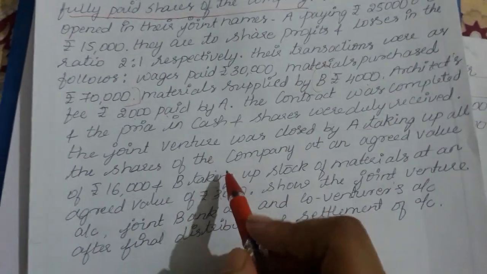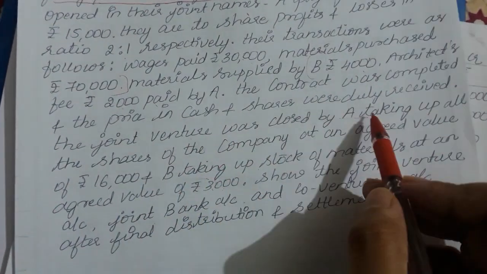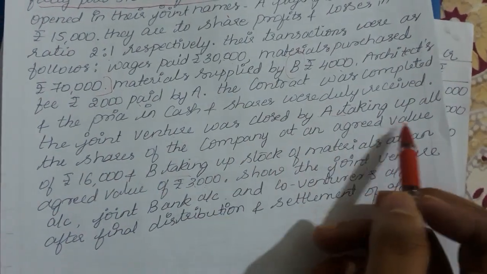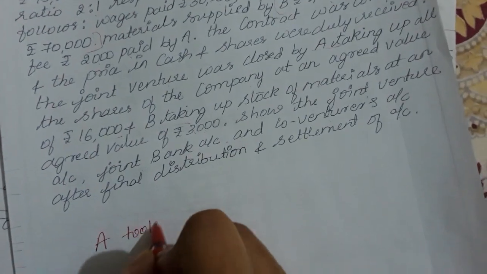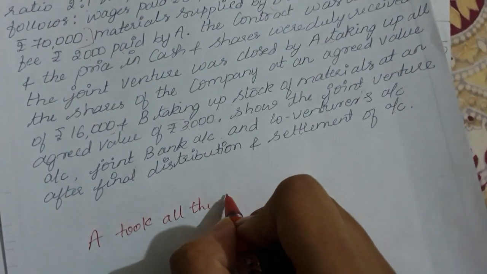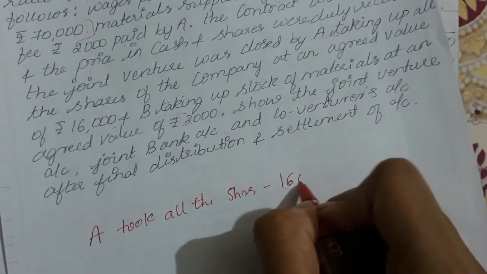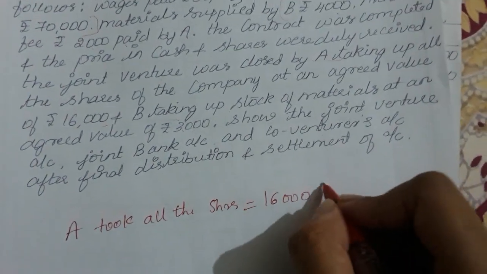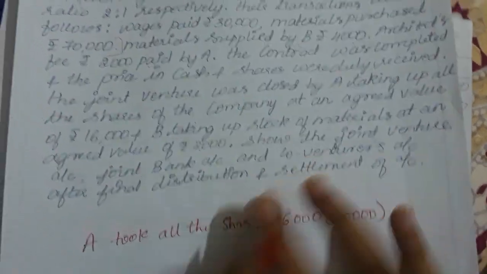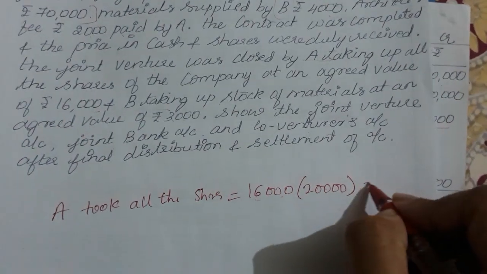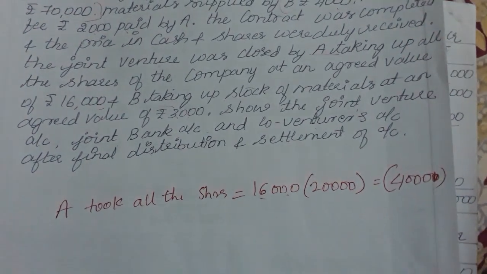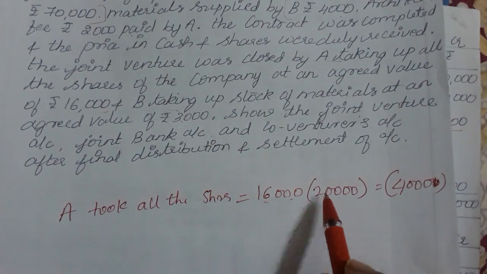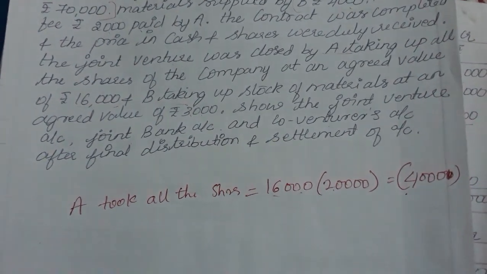Coming to this one we are left with: A took up all the shares of the company at an agreed value of 16,000, right? So what is the original value of the shares? 20,000. That is, the shares were 20,000, but A took over for 16,000. So the remaining 4,000 is a loss for the joint venture, right? 20,000 was the value and they took 16,000. So 4,000 is a loss on those shares.